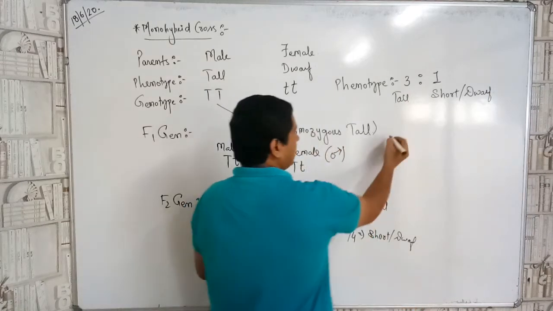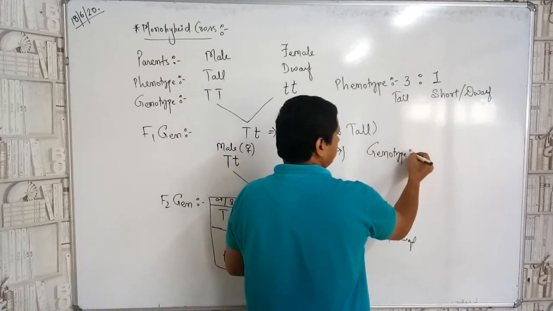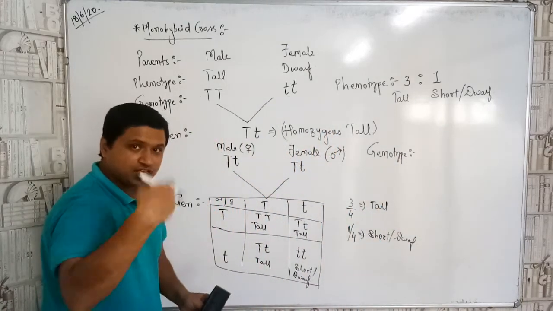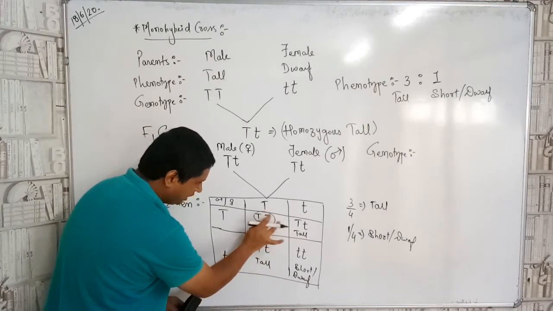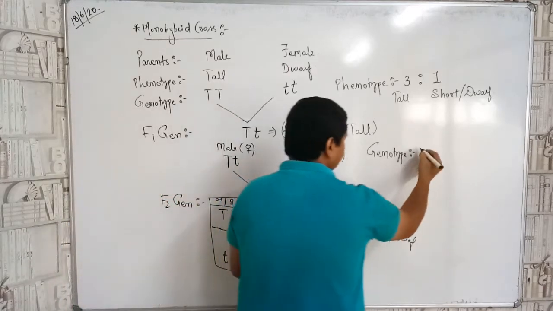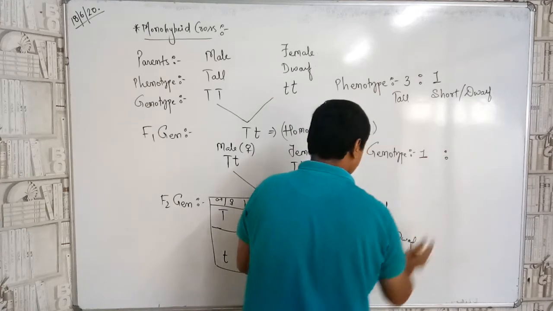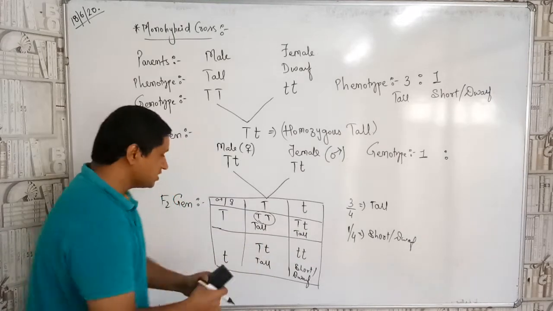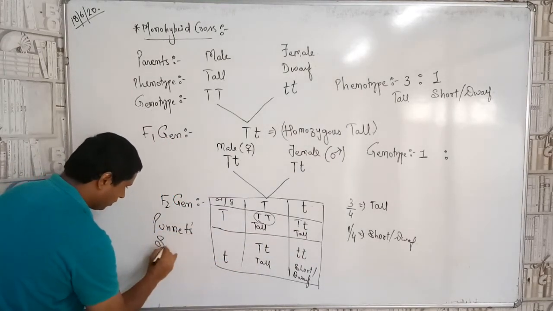Okay, now let us talk about the genotype, children. So the genotype will be what, children? That will be on the basis of genetic constitution. How many are there like this? The TT one, 1. How many such genes are here in these boxes? This is known as the Punnett square. What will you call it? Punnett square.